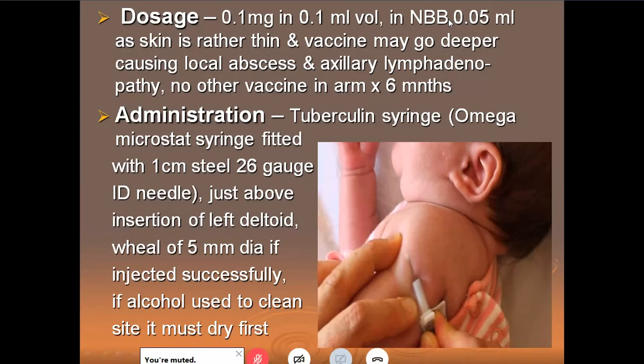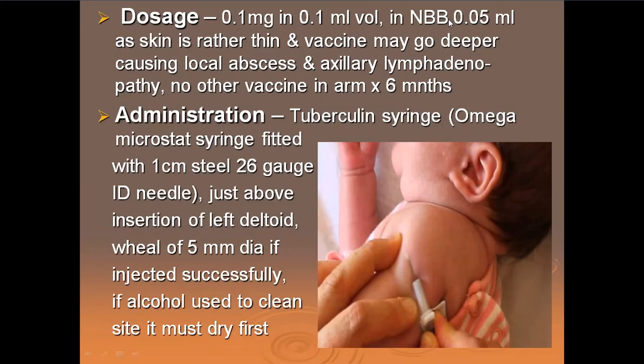The skin is very thin and the vaccine may go deeper into the muscles, causing local abscesses and axillary lymphadenopathy. So this is avoided, and a skilled person or a health worker gives it intradermally. Remember not to give any other vaccine in the arm of the baby for the next 6 months. The administration of the vaccine is by an Omega microstat syringe fitted with a 1 centimeter steel 26 gauge intradermal needle.